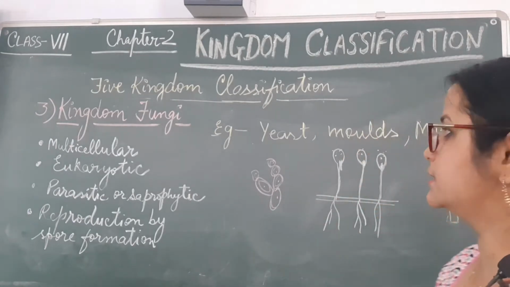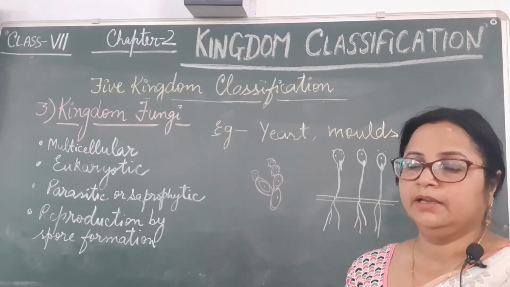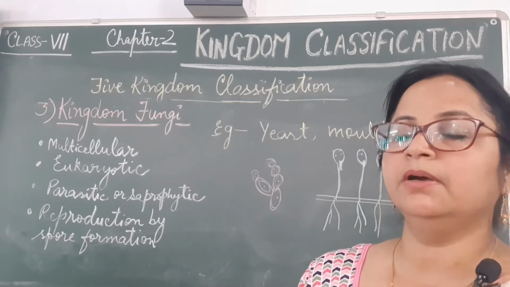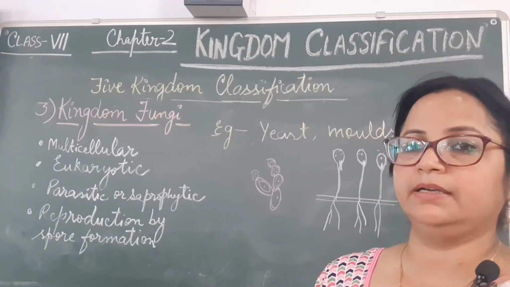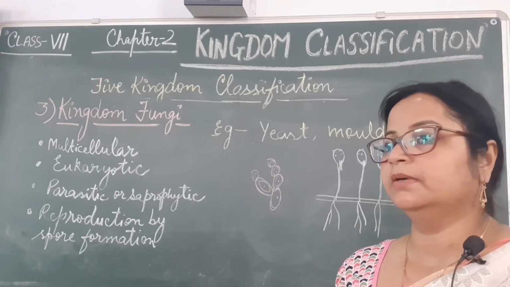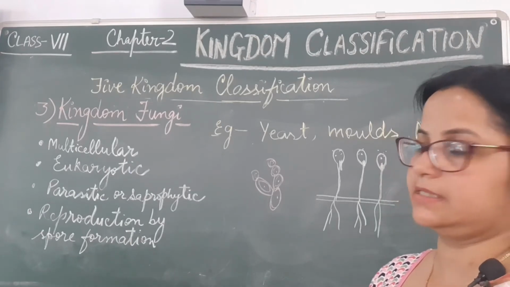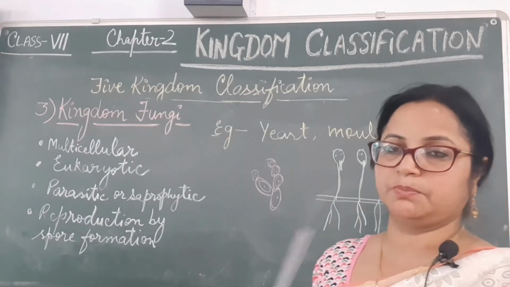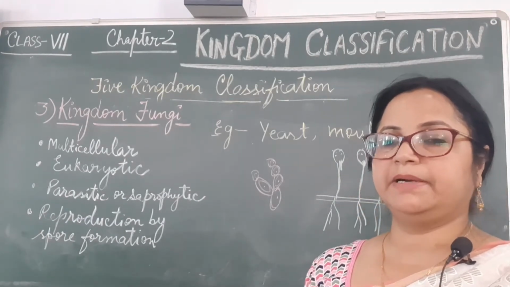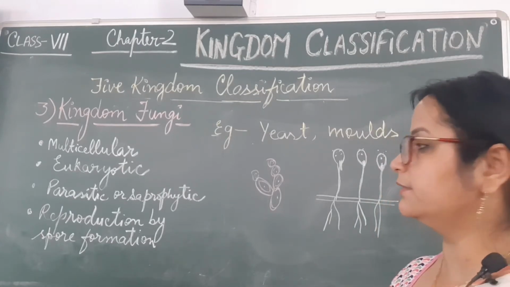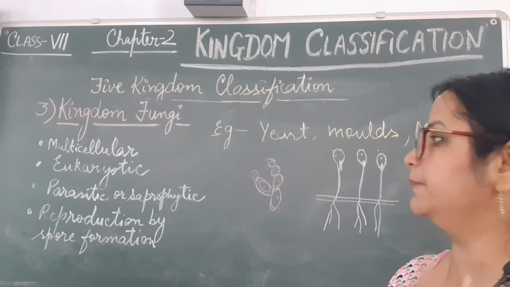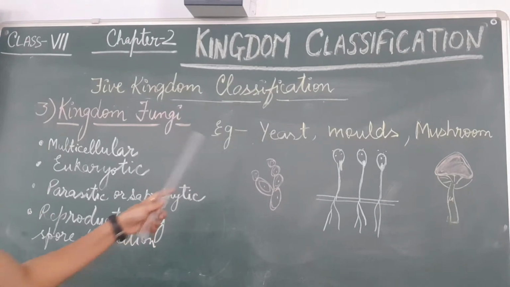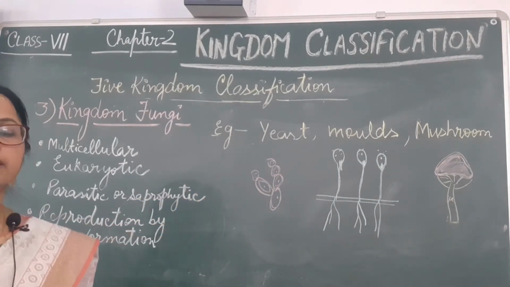The next characteristic is eukaryotic: a true nucleus is present in all types of fungi. This characteristic was also there in kingdom Protista. Only kingdom Monera organisms have a prokaryotic cell structure. Next, reproduction by spore formation. All fungi have spores which spread in the environment, and whenever they get favorable conditions, they can develop into new organisms. Some examples of kingdom fungi are yeast, molds and mushrooms.